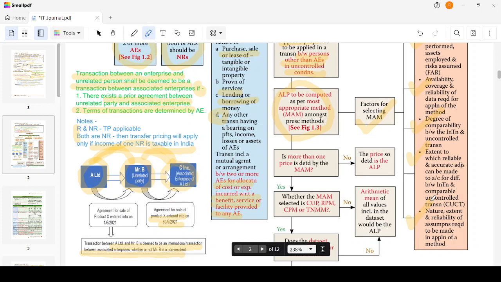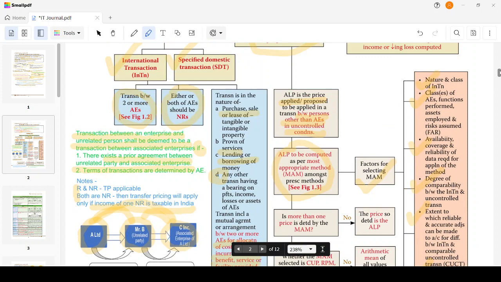These are the theory questions which can be asked for 2 to 3 marks. If you just remember, it will be better. You need not lose those marks.